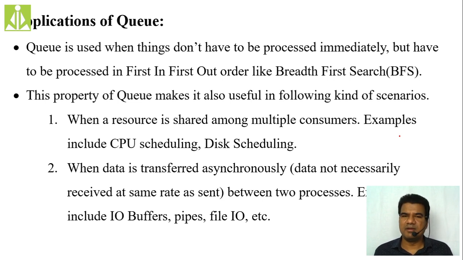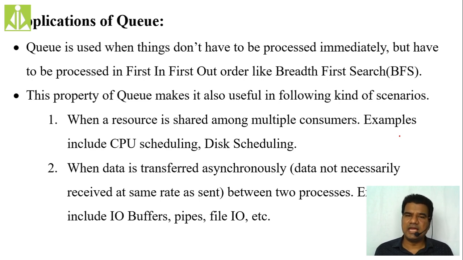Suppose you have main memory, it is faster. You have a keyboard, it is slower. So if the keyboard pushes data into the main memory directly, main memory will remain idle for a longer time. So what will happen generally? The main memory will be busy with some other activities until your keyboard pushes enough data to match the main memory speed. So where is that keyboard data going to be stored? Inside this buffer only. And how will that data be stored inside the buffer? In a queue fashion only.